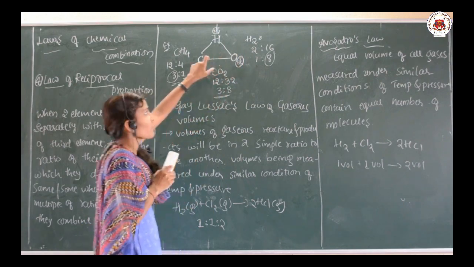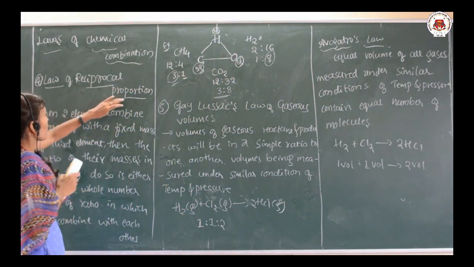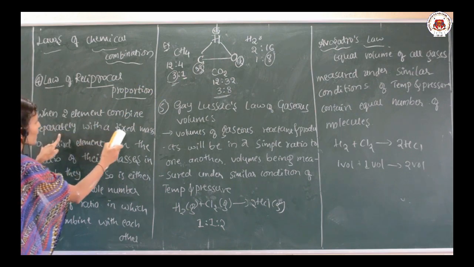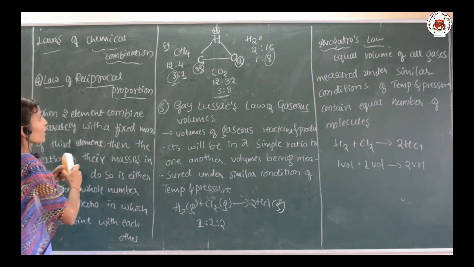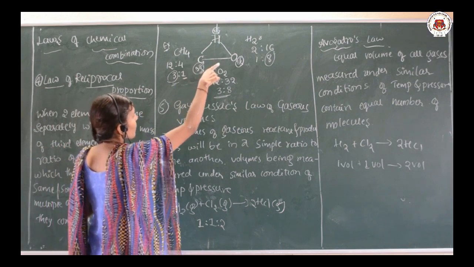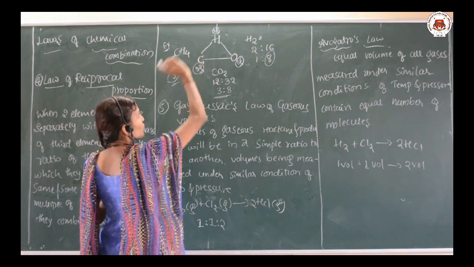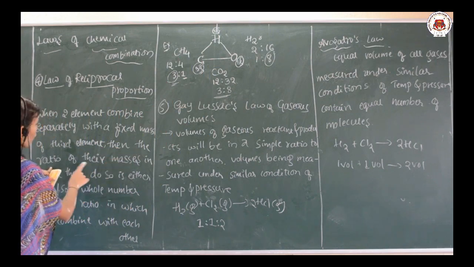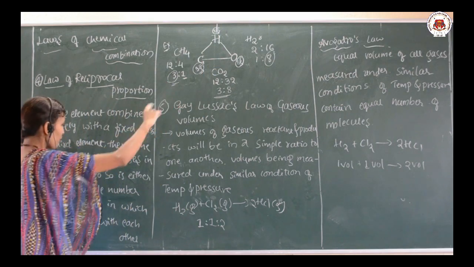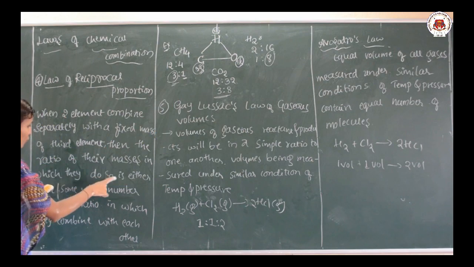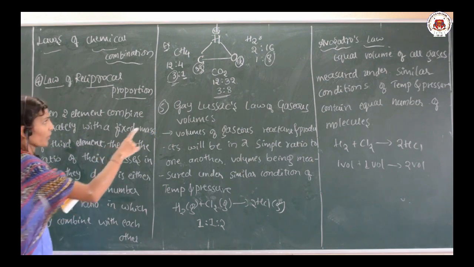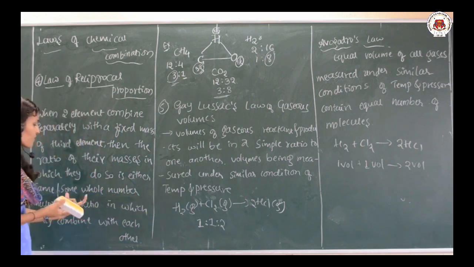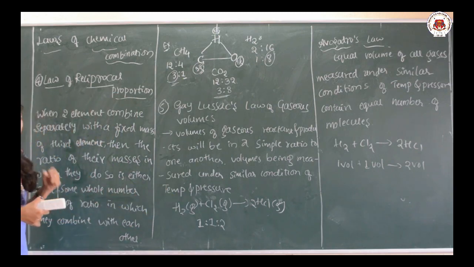So this is the law of reciprocal proportion. When the two elements combine separately with the fixed mass of the third element, then the ratio of their masses in which they do so is either the same, it means 3:8, either the same or some whole number multiple of that one.